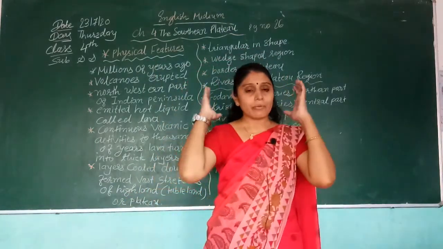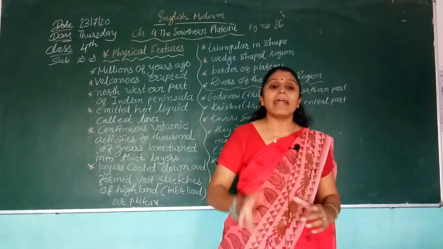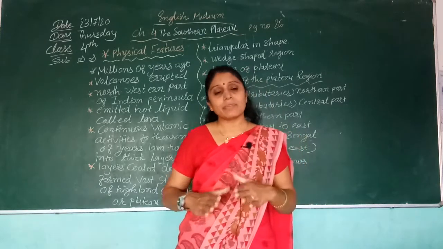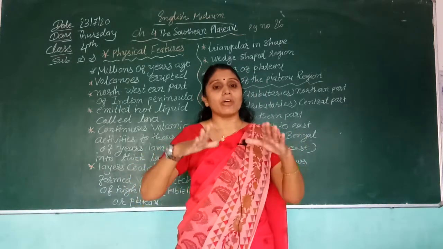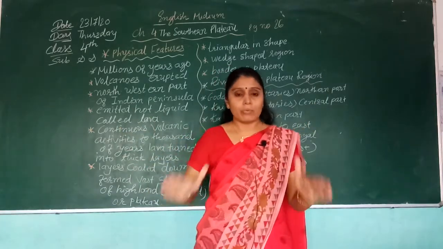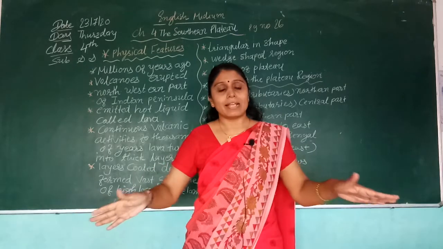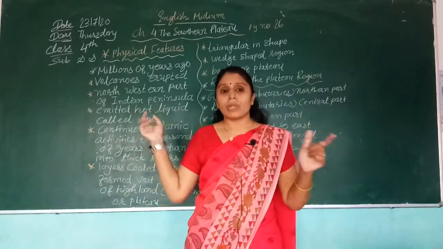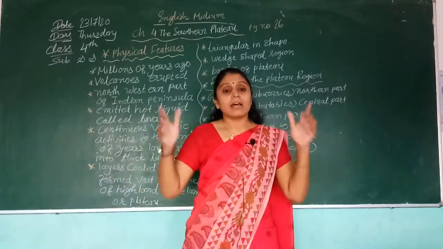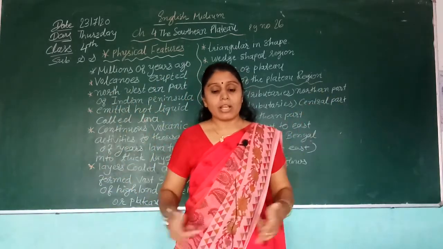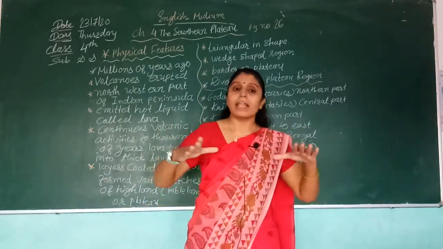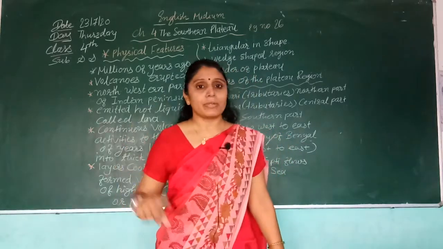It is the biggest part of the country, and it is a tableland. Tableland means what? Tableland means higher land, higher than other land. The southern border of our country is down, it slopes like that. And the southern plateau part is higher than this land. Around it, the coastal land is down. It is a low land, and this part is a higher land. So it is called tableland and also plateau.